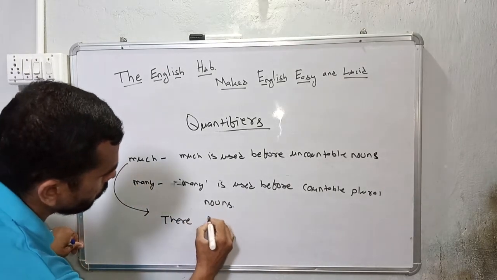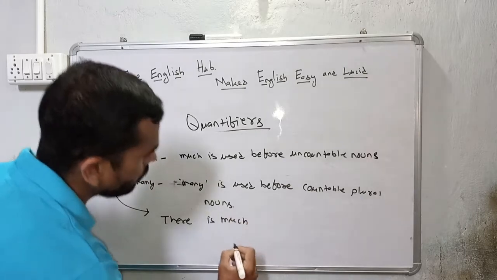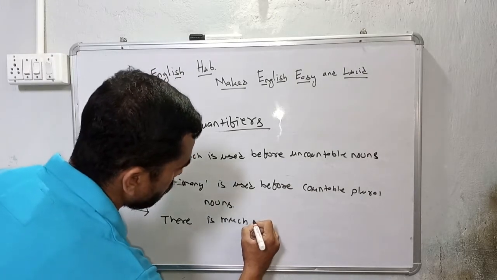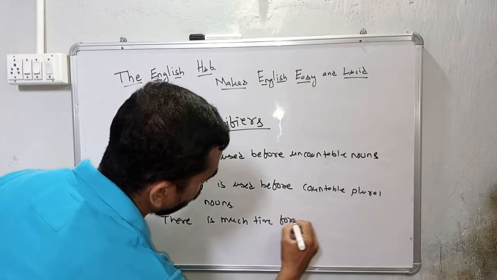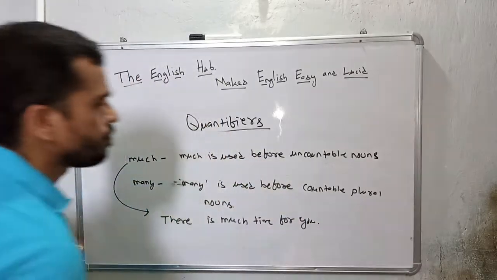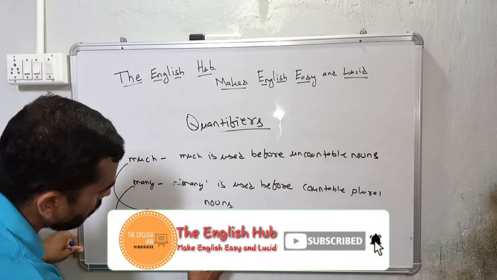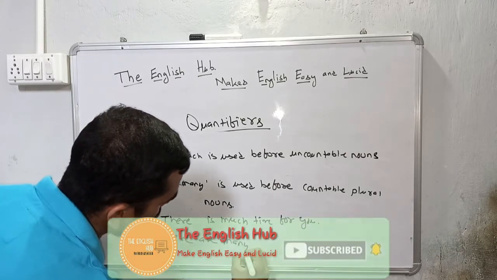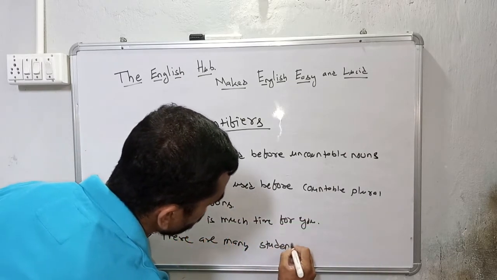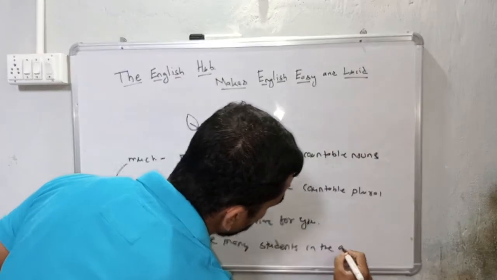There is much time for you. There are many students in the ground.